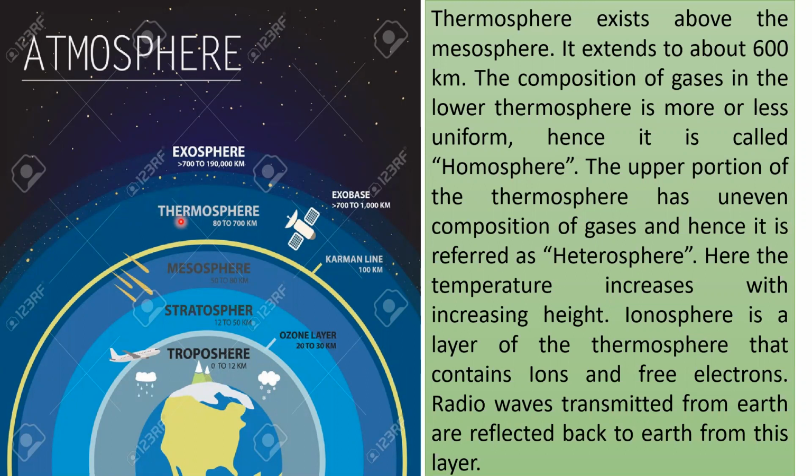Ionosphere is the layer of the thermosphere that contains ions and free electrons. Radio waves transmitted from Earth are reflected back to Earth from this layer. The region of the atmosphere above 80 kilometers is also called ionosphere, since the energetic solar radiation knocks electrons off molecules and atoms, turning them into ions with a positive charge. The temperature of the thermosphere varies between night and day and between the seasons, as do the numbers of ions and electrons which are present. The ionosphere reflects and absorbs radio waves, allowing us to receive shortwave radio broadcasts.